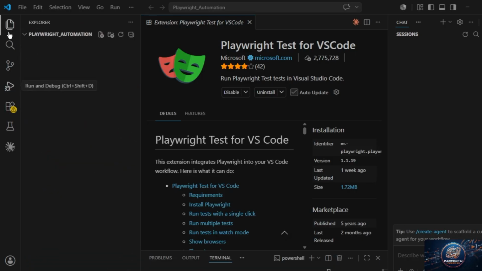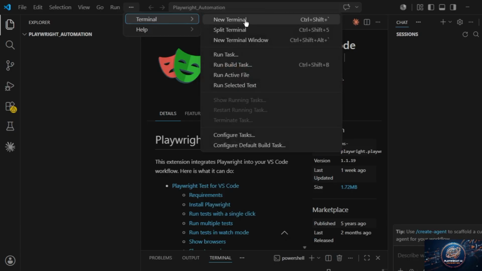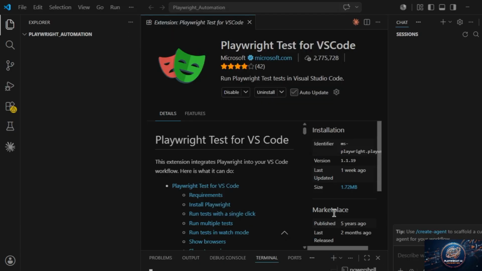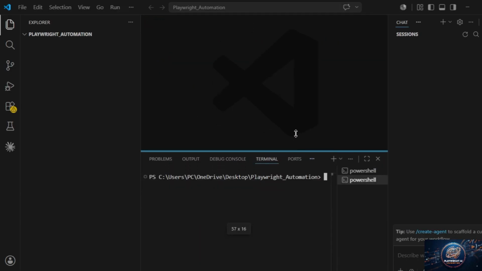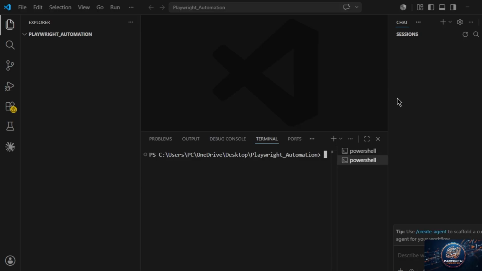When you want to go to your folder, you can click here on Explorer, and then click on Terminal, New Terminal. You can expand this panel. Okay, so just copy and paste the command here and press enter.